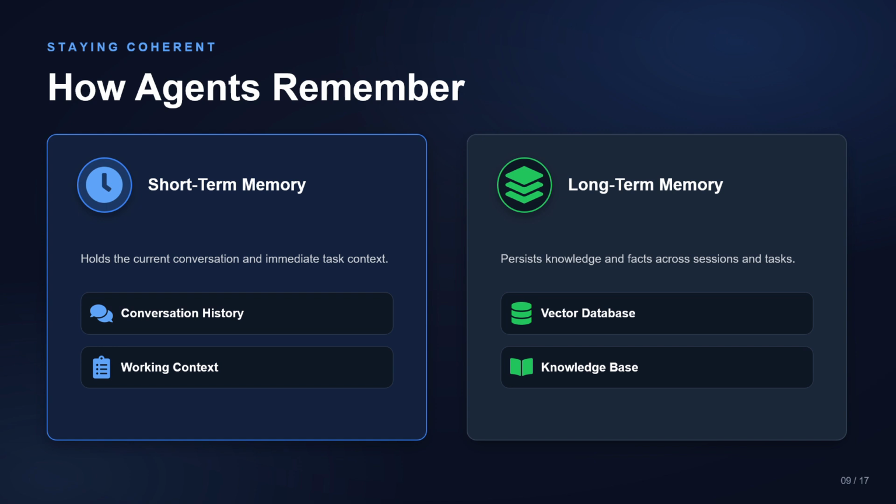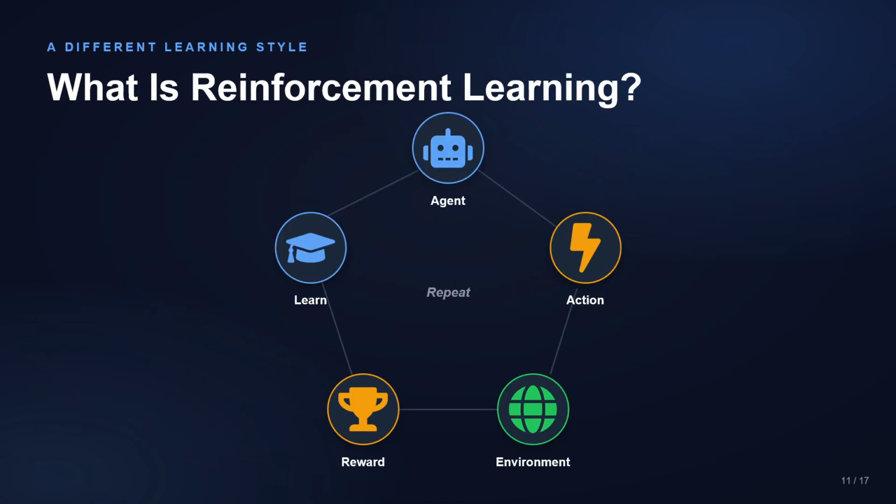And coming to reinforcement learning. Now let us briefly talk about reinforcement learning. Unlike supervised learning, an AI agent learns through trial and error. It performs an action and receives a reward or penalty based on the action or behavior taken by the AI agent. For example, imagine teaching a robot to walk. With every attempt, it learns from its mistakes and gradually improves. This process helps AI make better decisions over time.